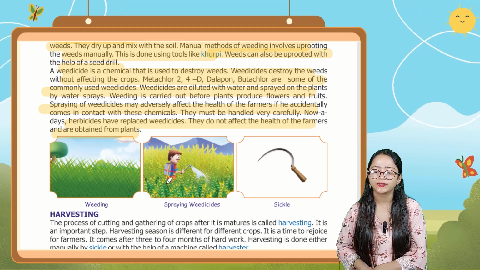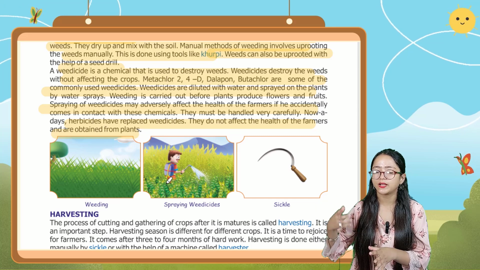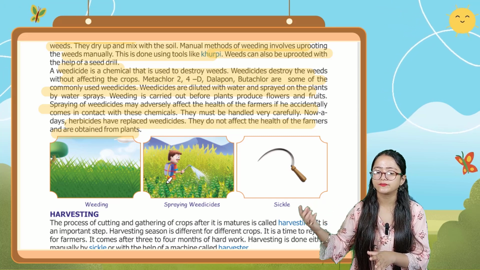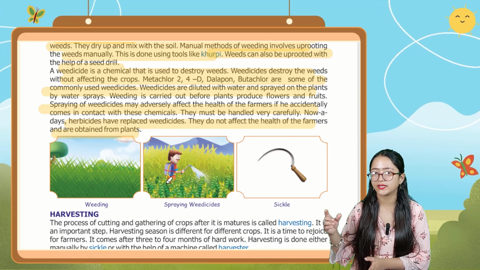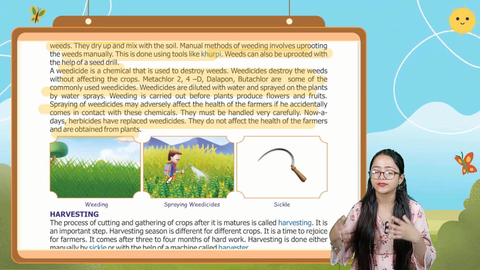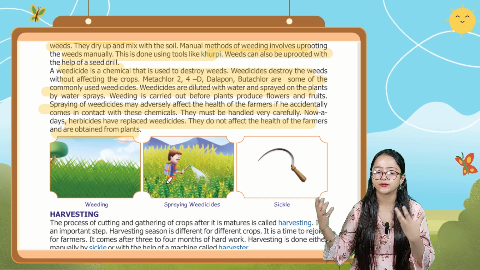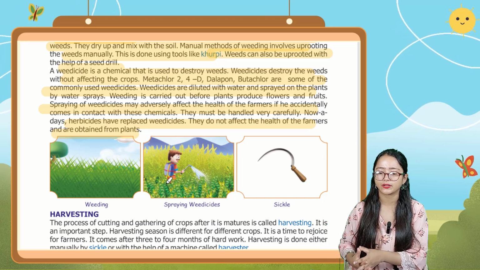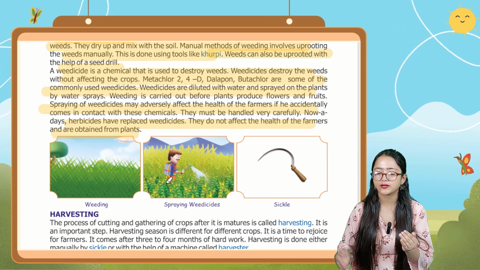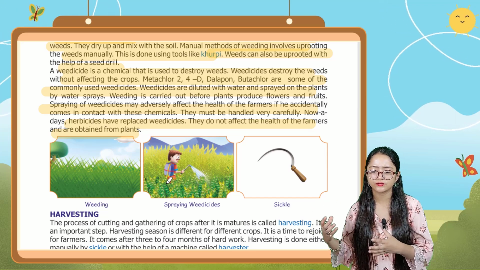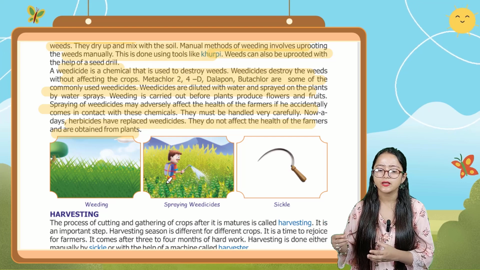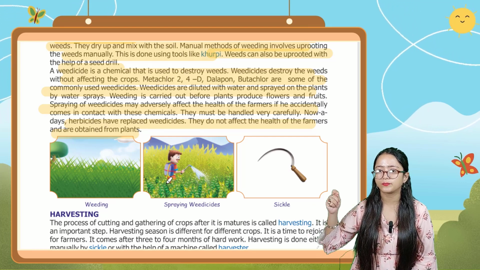Weeding is carried out before the plants produce flowers and fruits. Spraying of weedicide may adversely affect the health of the farmer if he or she accidentally comes in contact with that weedicide chemical. So nowadays herbicide is used instead of weedicide, which does not affect the health of the farmers, because herbicides are obtained from plants only.